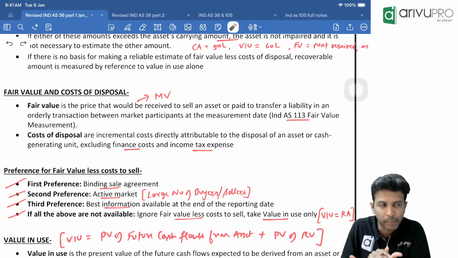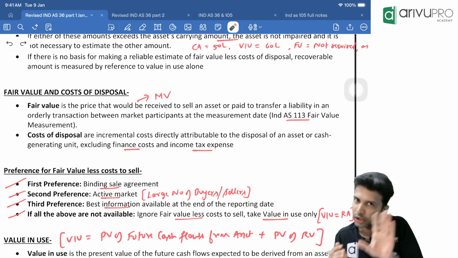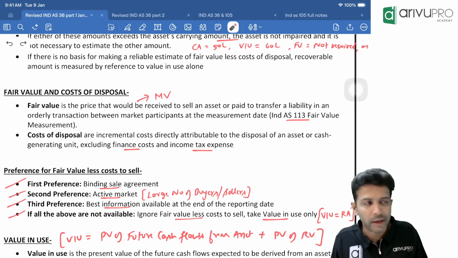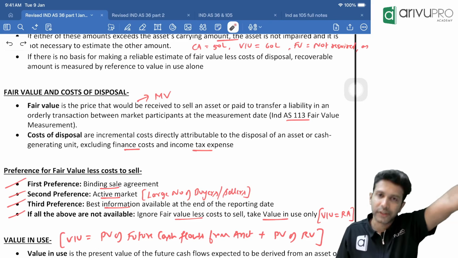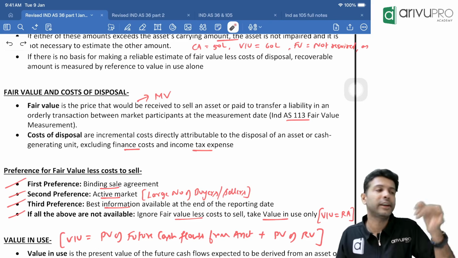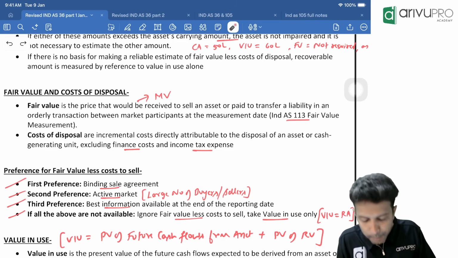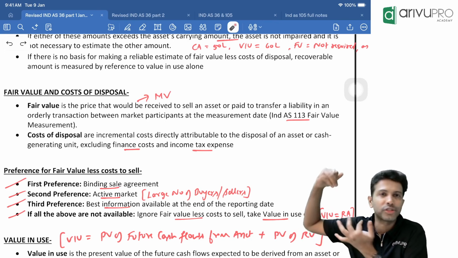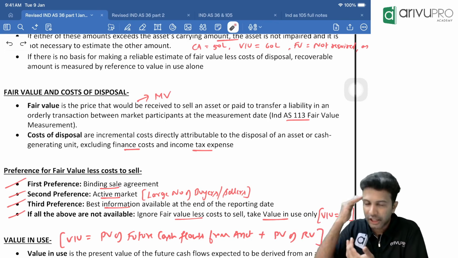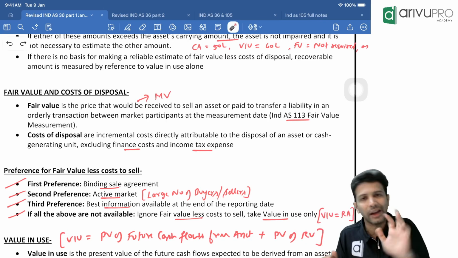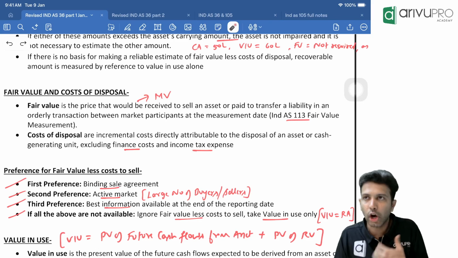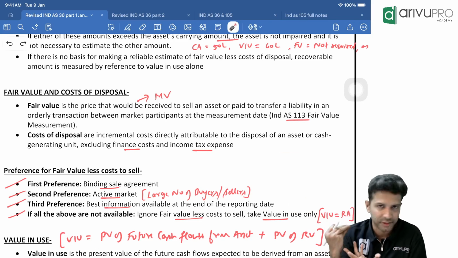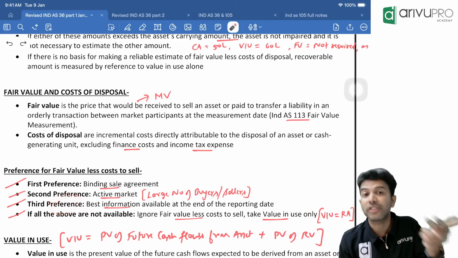You only developed it and only you are using it. So there is a possibility that such an asset may not have an active market. So if the active market is missing, then the third priority to find fair value less cost to sell is based on the best information from the management perspective. So management has to use their best information available and their judgments to find out the fair value. According to their assessment, if they sell the software, how much money can they expect to receive? So that becomes your fair value. And that's your third preference.